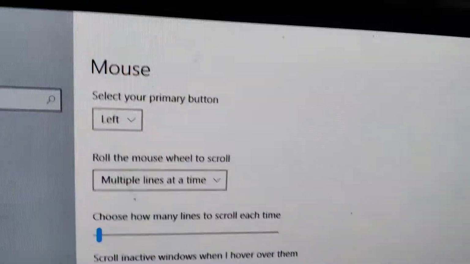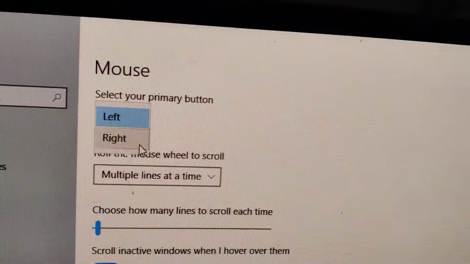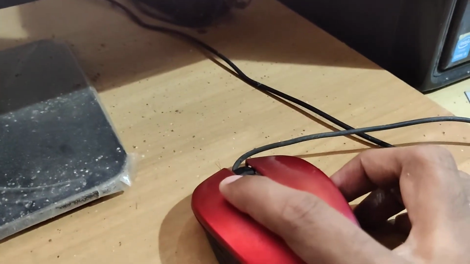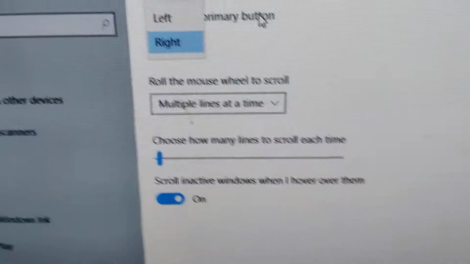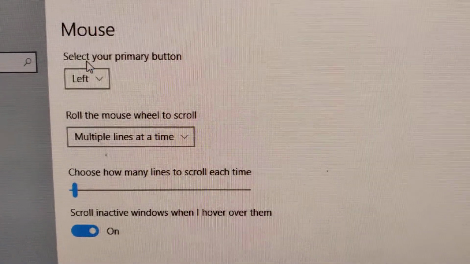For doing this, you can see the Select your primary button option, from left to right. Okay, change from the left to right. Now you can see that this one becomes the primary, that we can move using this one. You can click also using this one. So for changing you must press this button now, and this one becomes the other side. So if you click this one and try to change, nothing results. But if you click this one and try to change, then you can see that the cursor is moving now.